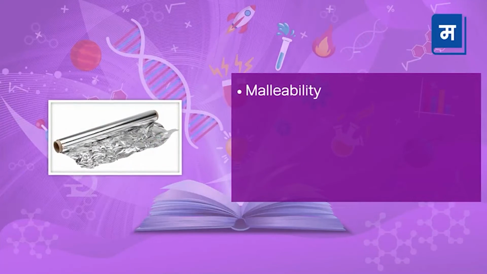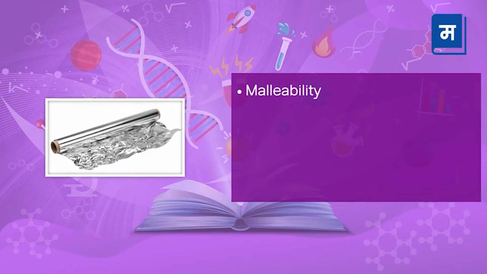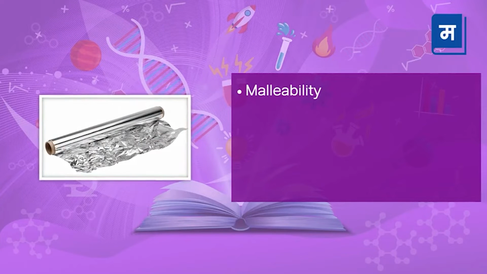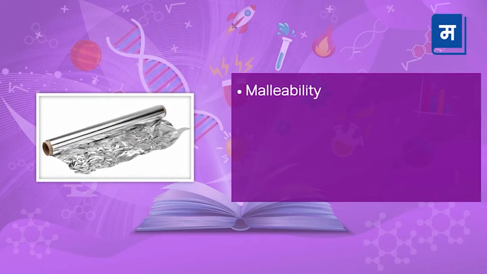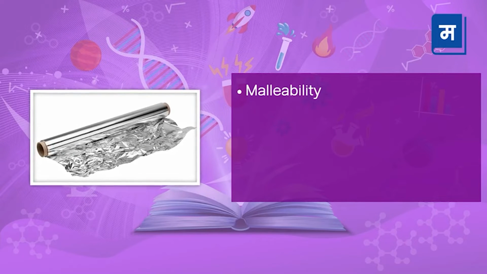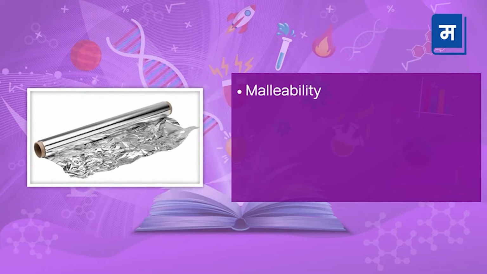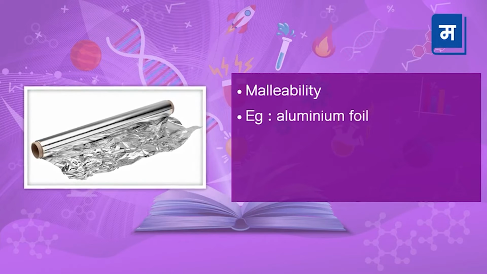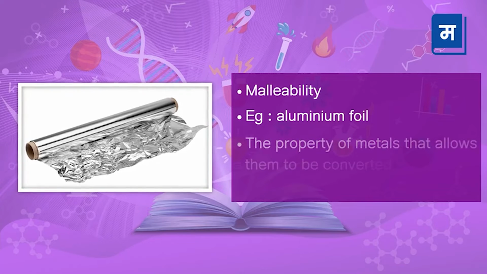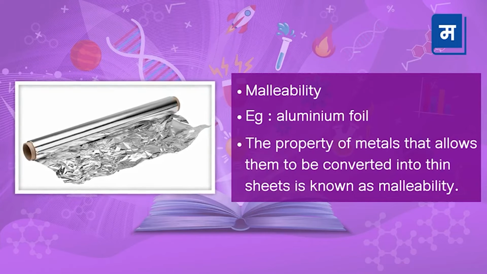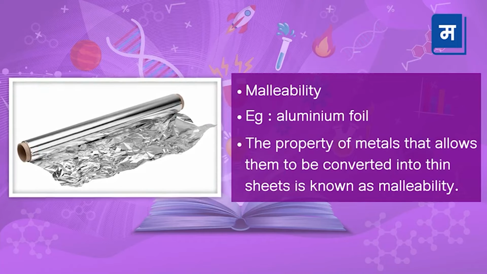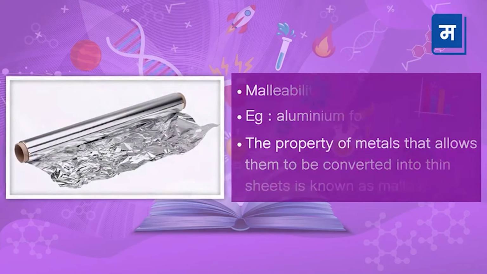Fourth property of metals is that they are malleable. What is malleability? Have you seen the different shape given to the iron by blacksmith by heating and hammering it? You must have seen aluminium foil at home that your mother uses to pack your tiffin. This property of metal that allows them to be converted into thin sheets is known as malleability.